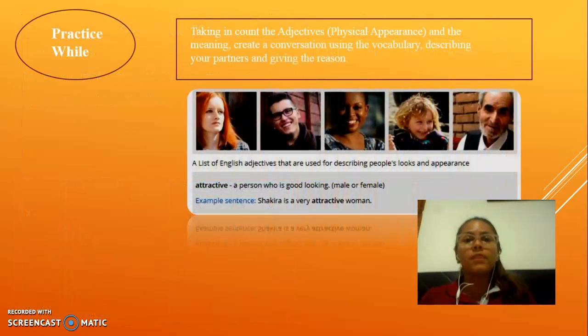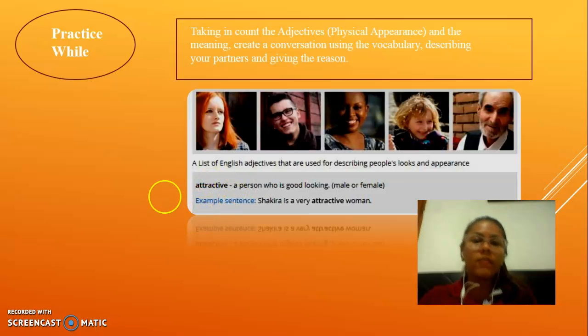Okay, practice. The idea is that in this part of the lesson, the students have a conversation using the vocabulary, describing a partner or a person, and giving the reason why. For example, we have attractive, which is an adjective meaning a good-looking person, male or female.